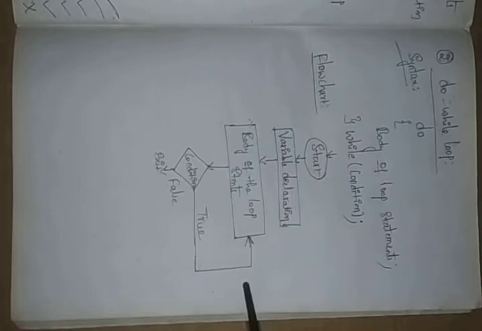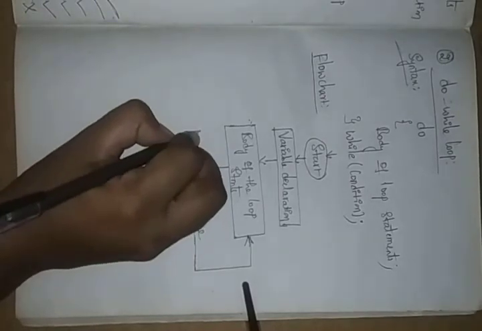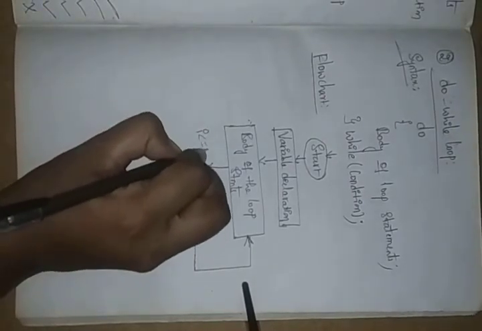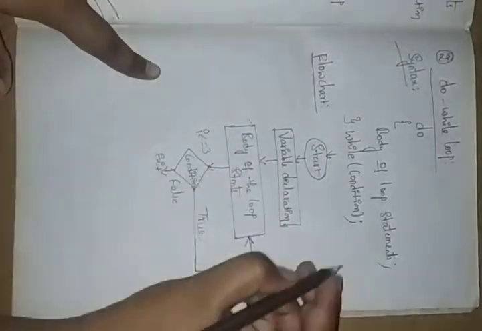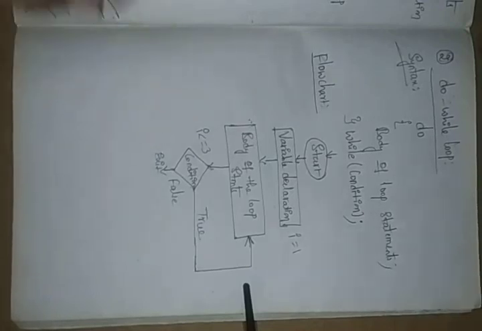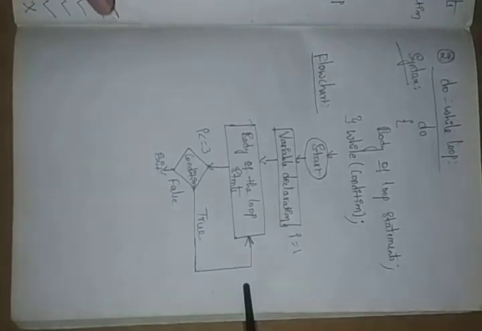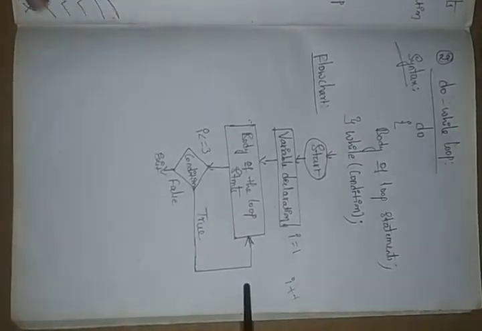Suppose you give the condition up to 3 times. First here it is starting our condition. So here I am giving the variable declaration I is equal to 1, the condition I is less than or equal to 3, and also here I give I plus plus, not decrement.